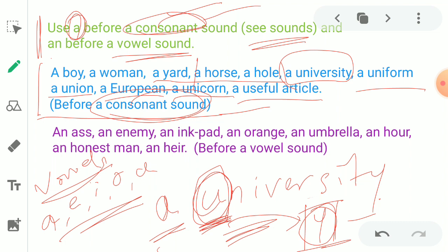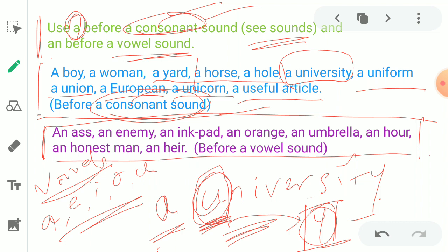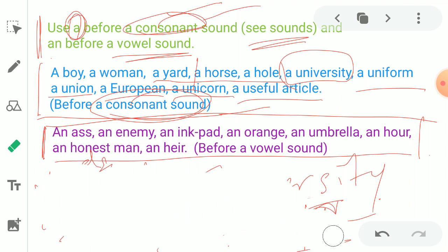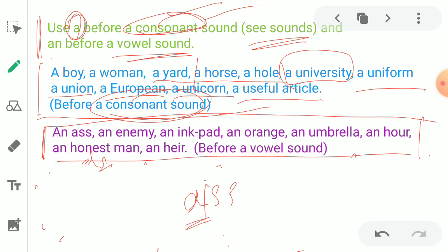But when we come to the second example here, let me explain. The word begins with A. Here A is a vowel, no doubt, and when we come to the sound of this first letter, that produces a vowel sound.